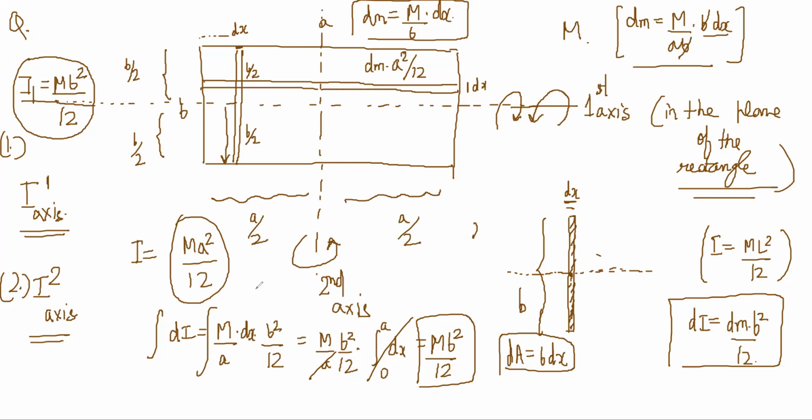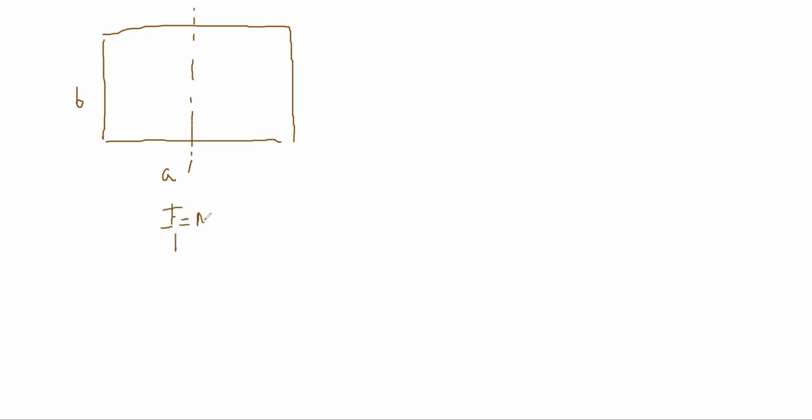Now, are you understanding how it is coming? Yeah. So what we have seen is that there is a rectangular sheet. This was B and this was A, and this moment of inertia came out to be m a square by 12, and this moment of inertia came out to be m b square by 12, for the same rectangular sheet.